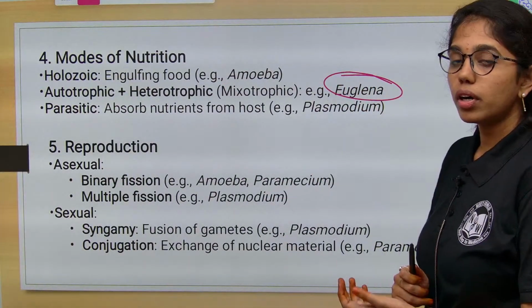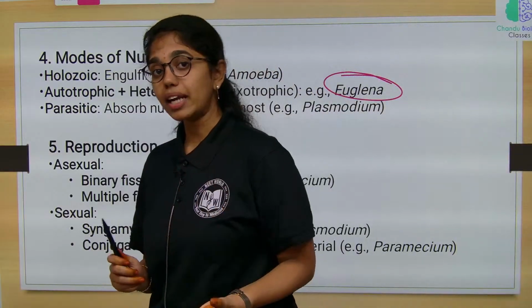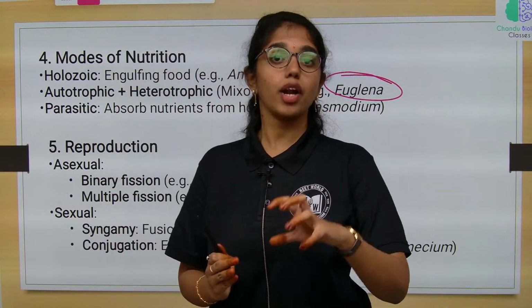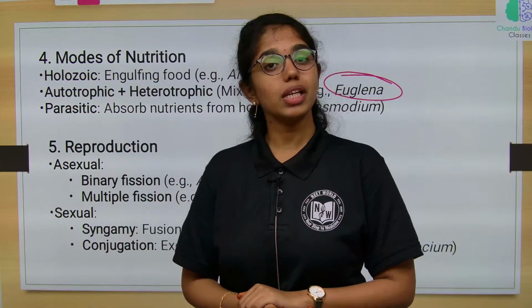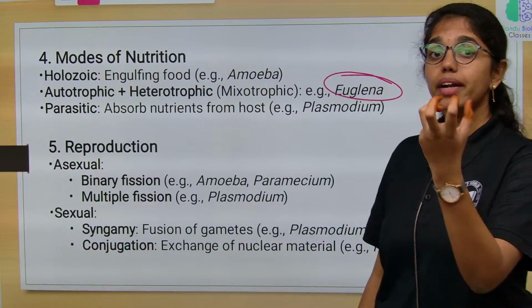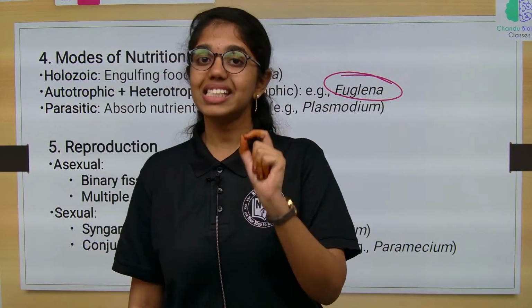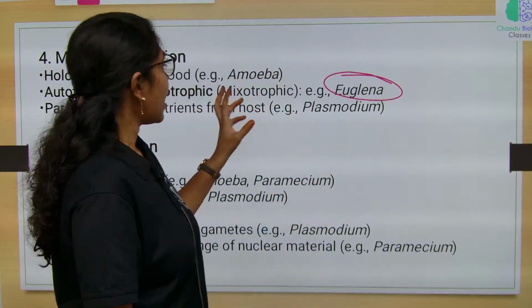Here both modes are activated based on the presence and absence of sunlight. If sunlight is present, then the autotrophic mode of nutrition is observed because of the pigment, where it perceives the light through a light receptive stigma and prepares the food.